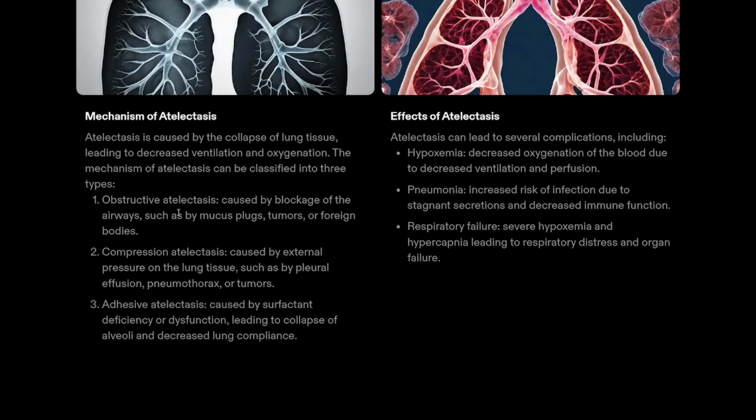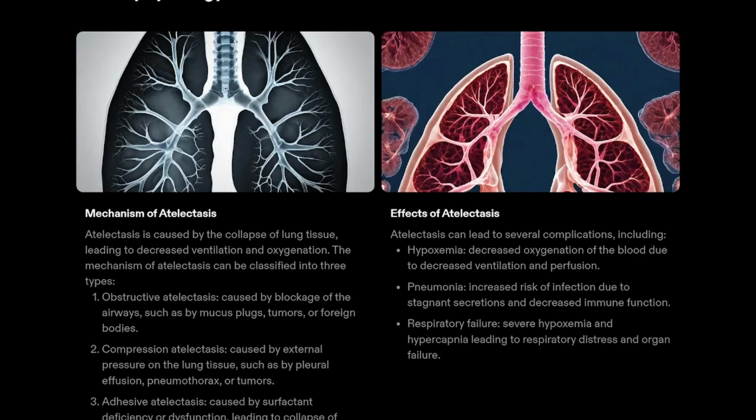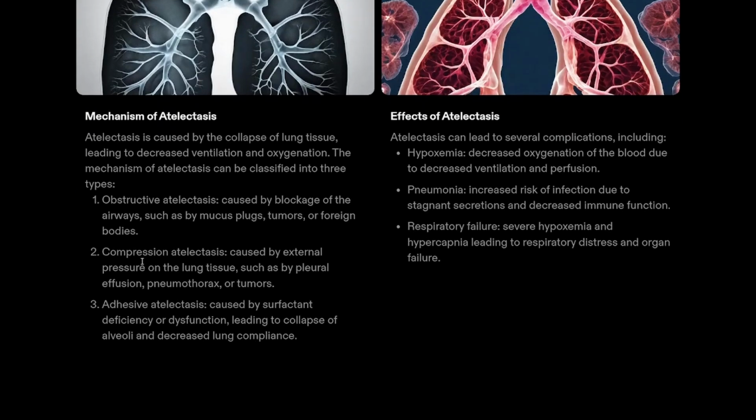In case of obstructive atelectasis, it is caused by the blockage of the airway, such as any mucus plugs, any growth of tumors, or any foreign body obstruction. Whereas in compression atelectasis, what happens? If there is any external pressure on the lung tissue, in case of any pleural effusion or pneumothorax, external fluid will be formed. In this area, what happens? There will be compression over the lungs. Thus, it leads to compression atelectasis.